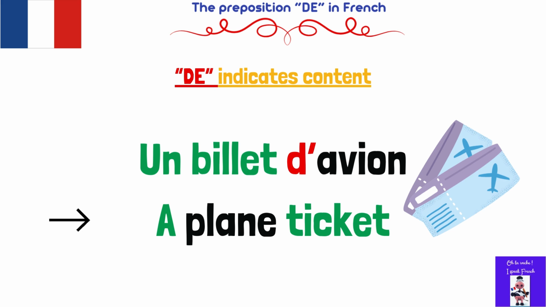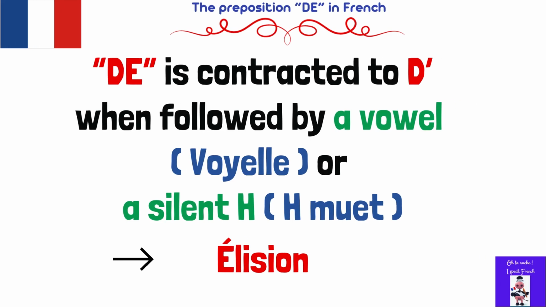When a word begins with a vowel or a silent H, de transforms to d apostrophe. So de is contracted to d apostrophe when followed by a vowel or a silent H.